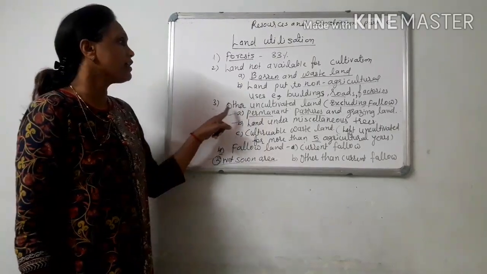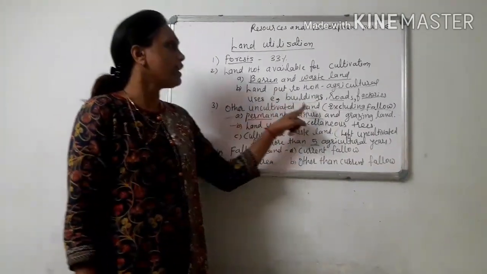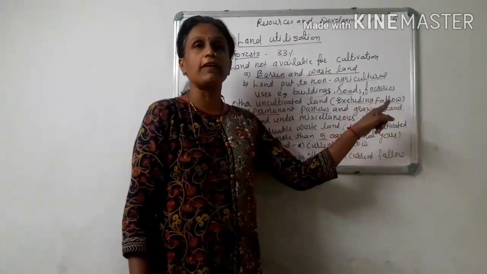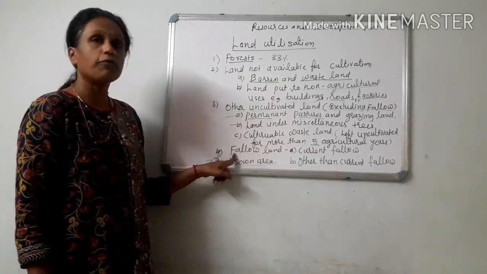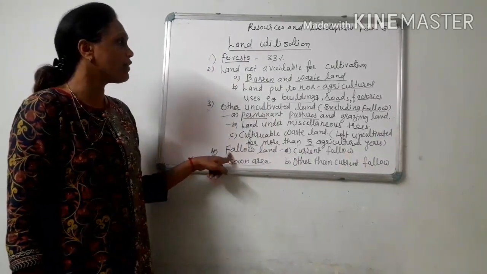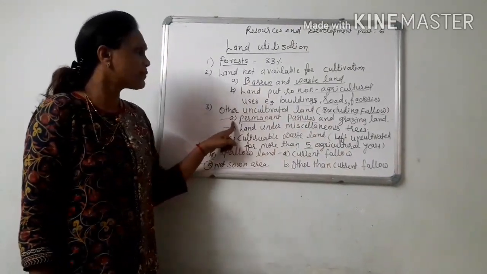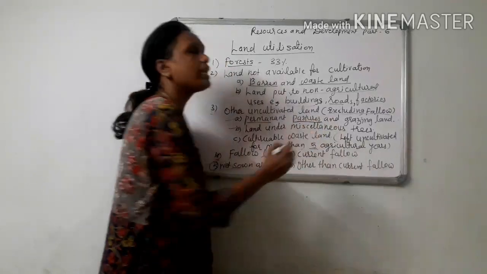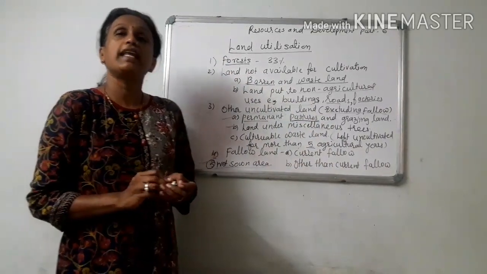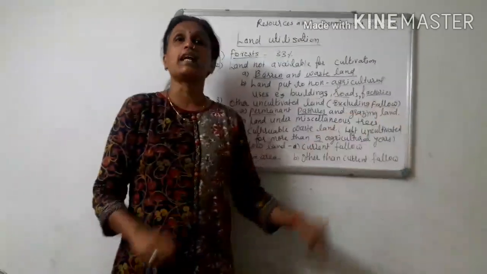Third category here is other uncultivated land. Other uncultivated land, that is excluding fallow land. Now what is fallow land? I will tell you in the fourth point because it is coming over there. So other uncultivated land here, first point, permanent pasture. Permanent pasture means in ancient time, in villages, some land was reserved for grazing grounds.